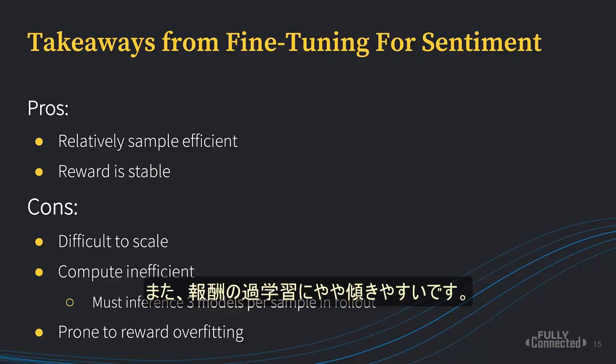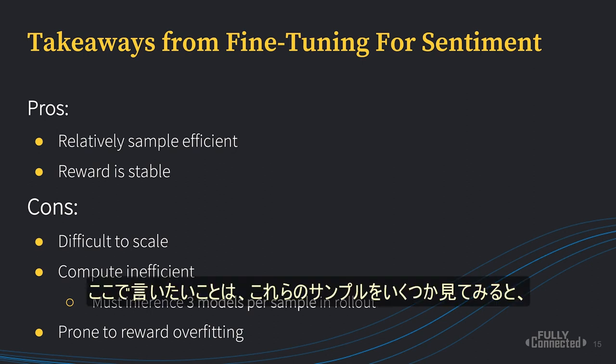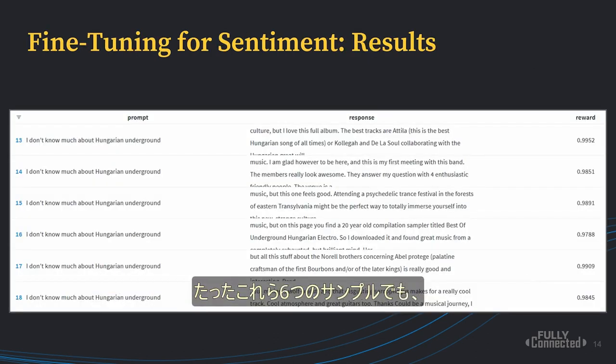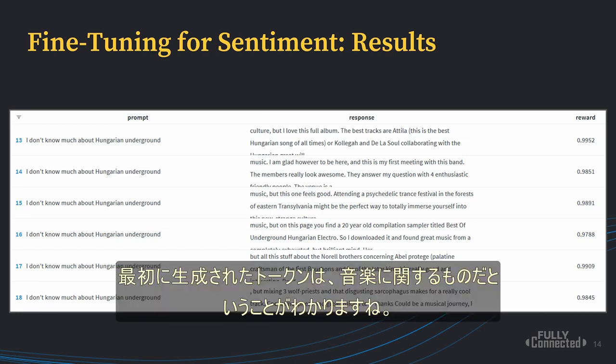And then it's also somewhat prone to reward overfitting. What I mean when I say this is, if you look at a couple of these samples here, you notice that even in these 6 samples, the first generated token is about music, right?